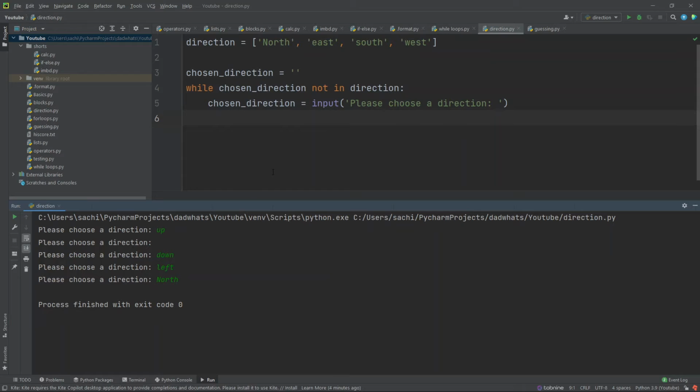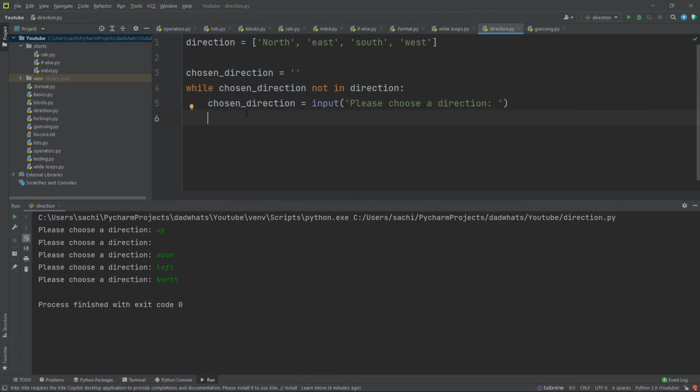Because the loop is completed, because we chose north. The chosen direction was set equal to north. And since now the chosen direction is in directions, and directions is a list, the loop will end, the condition will come out false, right?